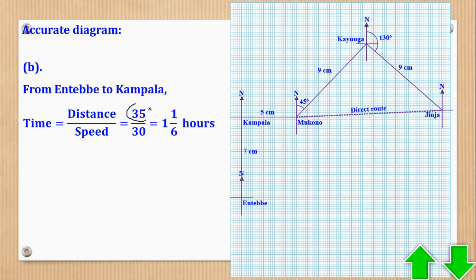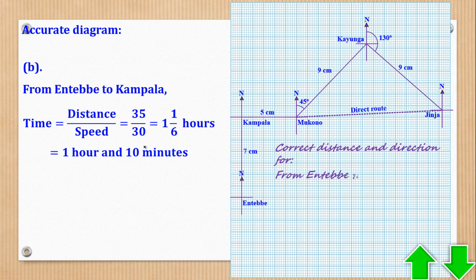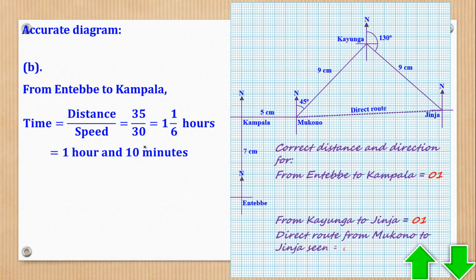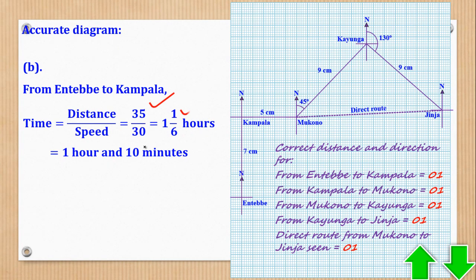So distance was this, and average speed is 30, so it gives you 1 hour and a sixth. So you can convert to minutes also. A sixth is 10 minutes.